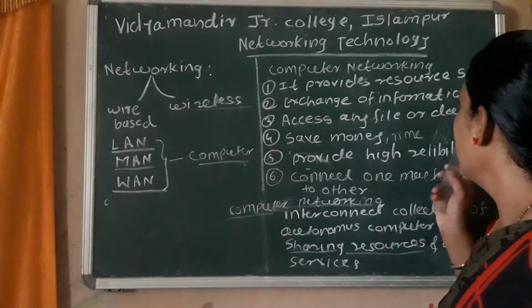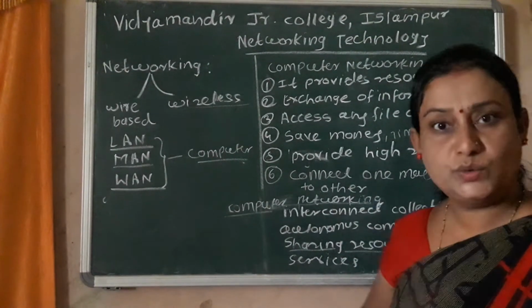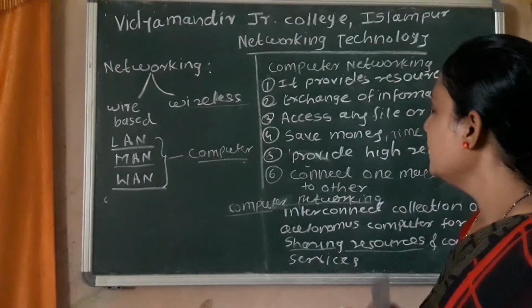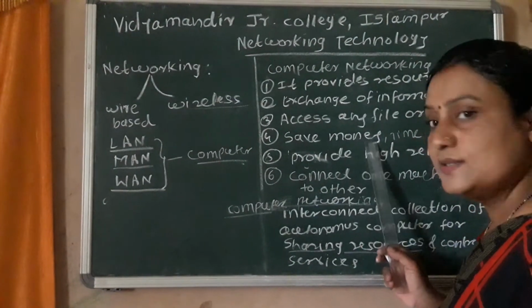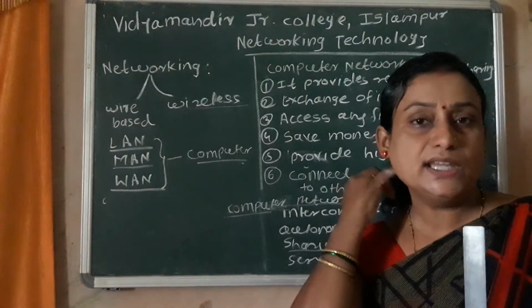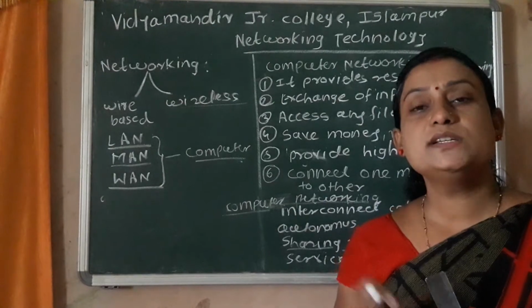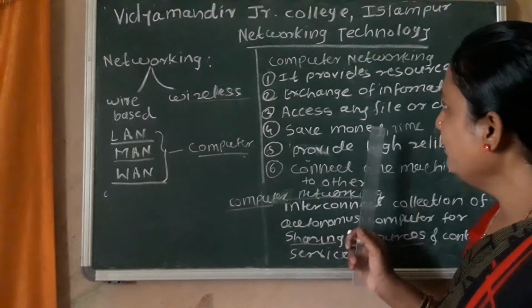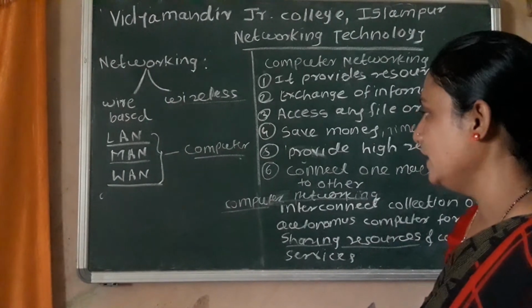Different resources are not required separately, since by using the sharing method we use the same resources, so money is saved. And we can access a number of files just by clicking, so it saves time. That is the main advantage of computer networking.